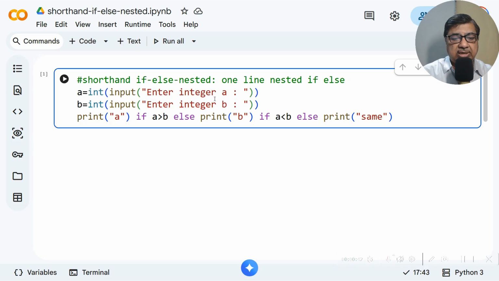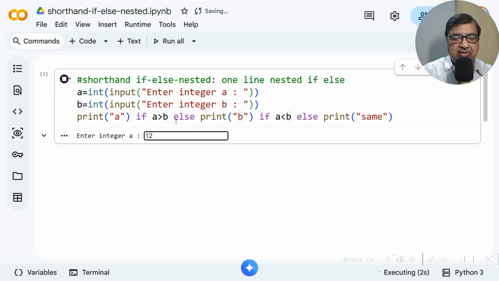So again, that integer a, b we collect as a and b using this integer function and input function. So our aim is to get which one is bigger or both are same. If you have seen the past shorthand if-else exercise, you will understand it quickly. Please see this. The statement is like this: print a if a greater than b, else print b. Then further nesting, if a less than b, else print same. That means another condition has come into picture. Okay. Then we'll see how it works.